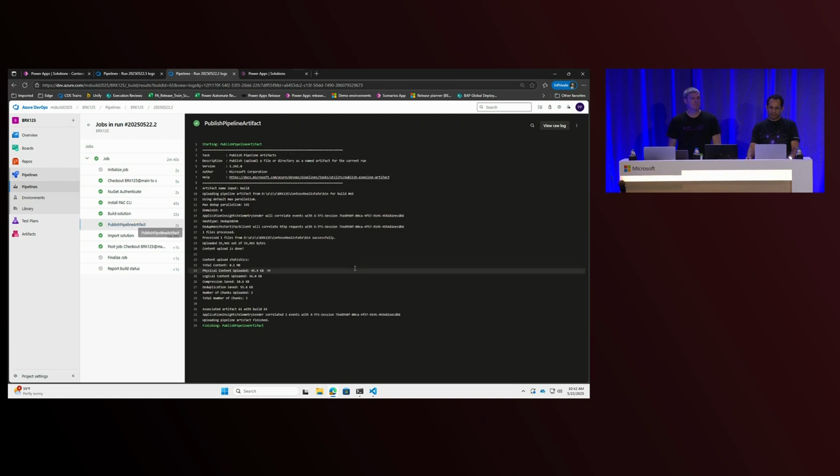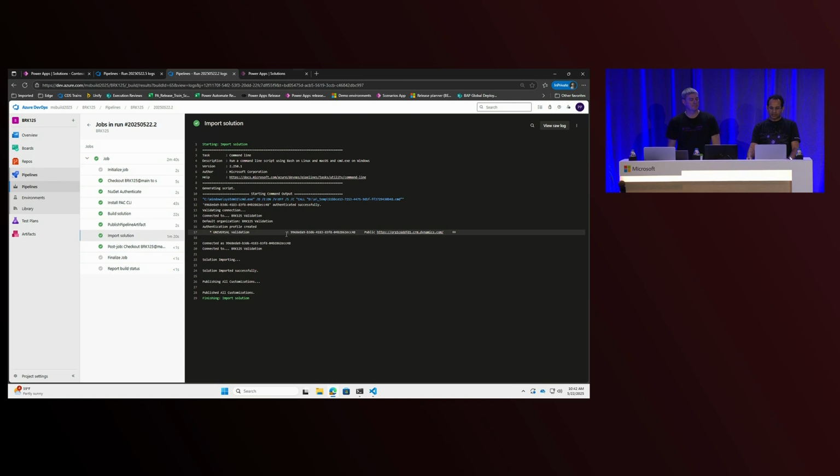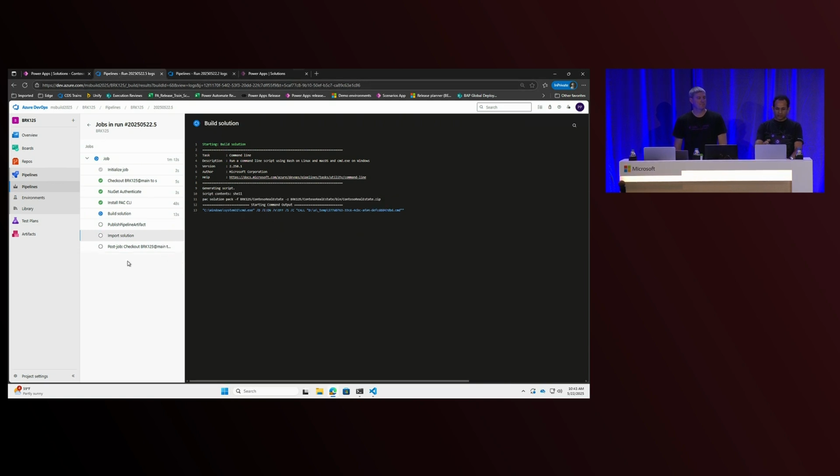So as you see here, after that build is complete, a solution is available that can be imported. So here is the import process that happened. As you see, it gets imported in a validation environment. This is my validation environment. And then it's published successfully as well. This makes sure that everything that got checked in automatically gets built and gets deployed, and everything is ready forward. As you see here, this process is going on. It will take 2-3 minutes to complete, and eventually these bits would be available in a validation environment.